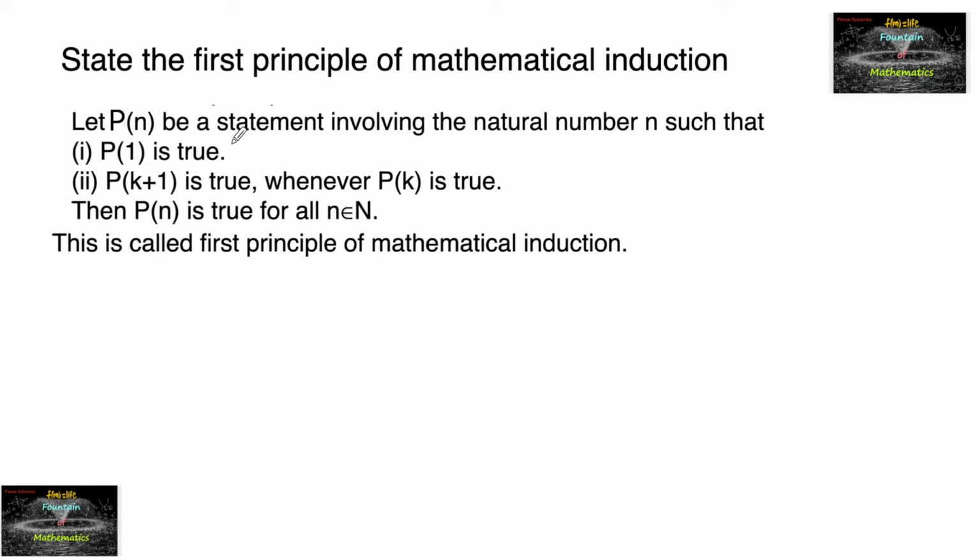It states that if we consider any mathematical statement involving the natural numbers, let us call it P of n, then first we have to check for n equal to 1 and prove that P of 1 is true. That means your statement P of n is true for n equal to 1. That is your first step. Then we have to assume P of k plus 1 is true whenever P of k is true, so we have to assume that P of k is true.